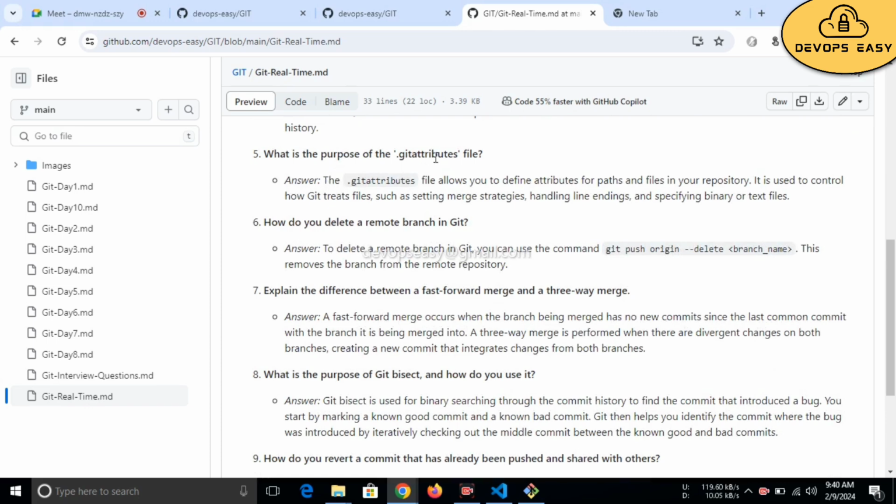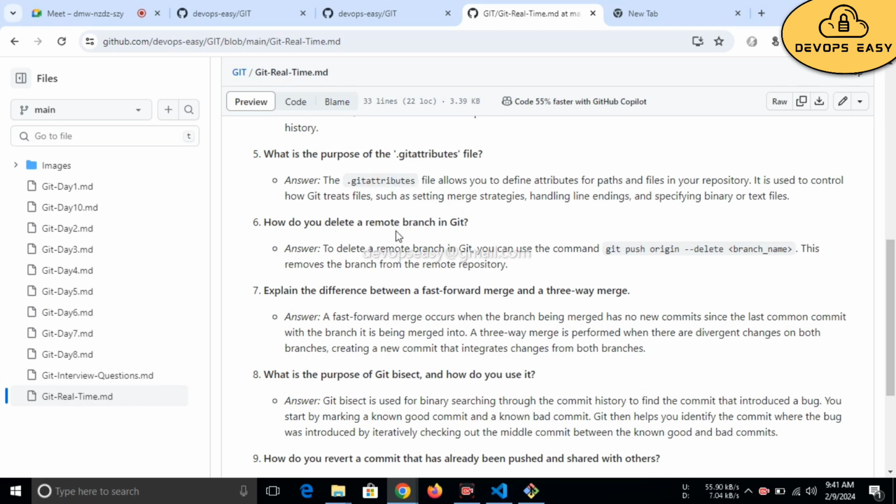So what is the purpose of the .gitattributes file? It allows you to define attributes for paths and files in your repository. If you want to define any attributes, you can use this .gitattributes file.